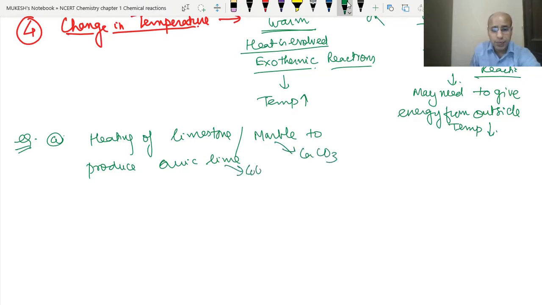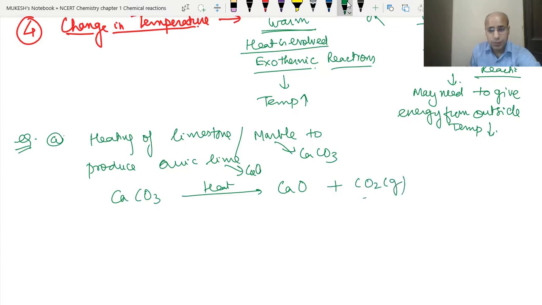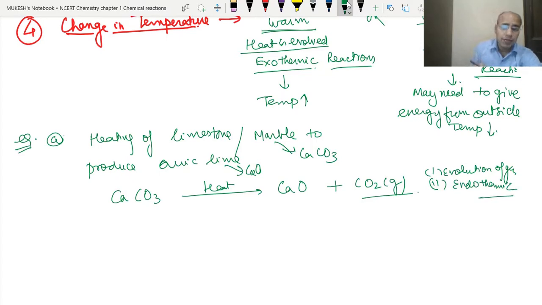CaO, calcium oxide. Now when we heat the calcium carbonate, quicklime is formed, and carbon dioxide gas is also released. So here we have two things: evolution of gas, and an endothermic reaction. That means we are giving heat from the outside. Clear? Evolution of gas, a change in state you can also say.